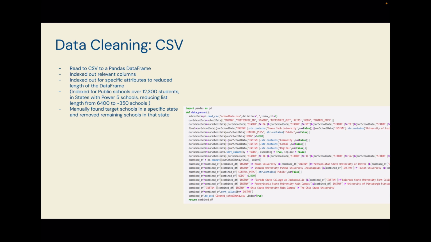Then we manually went through a process of picking a specific state, picking out the Power 5 schools from that, and removing all other schools to get all the remaining schools that we needed. We then returned that to a CSV.